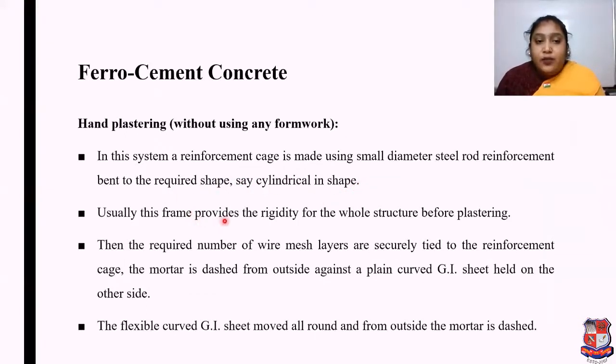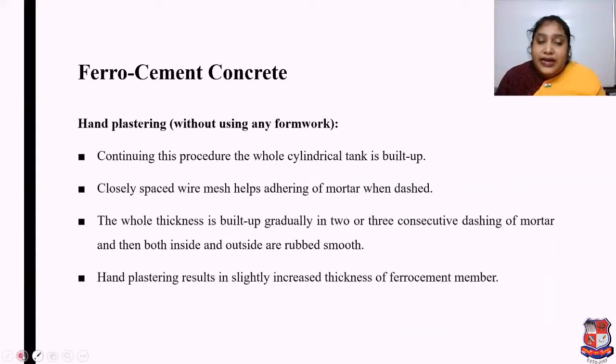Generally, this frame provides the rigidity for the whole structure before plastering. Then the required number of wire mesh layers are securely tied to the reinforcement cage. The mortar is dashed from outside against the plain curved GI sheet held on the other side. The flexible curved GI sheet is moved all around, and from outside the mortar is dashed.